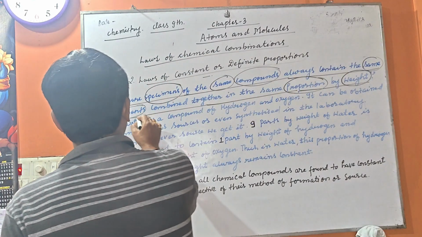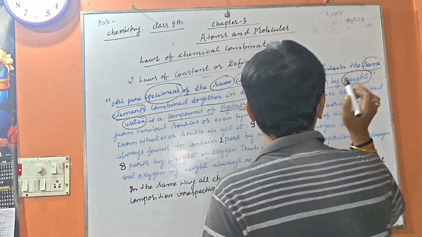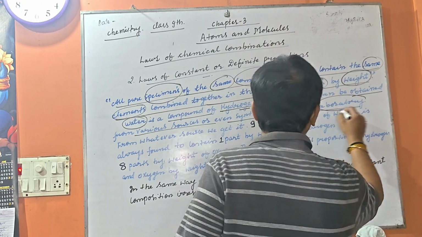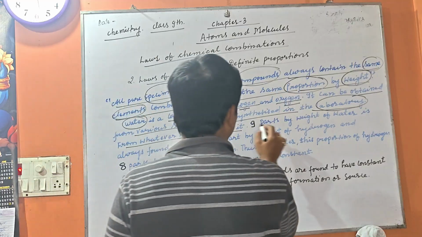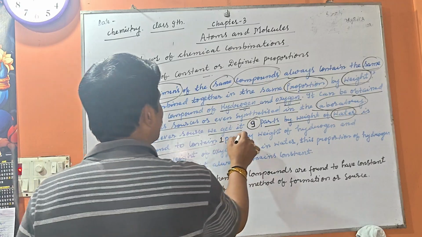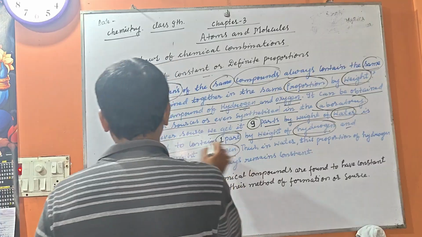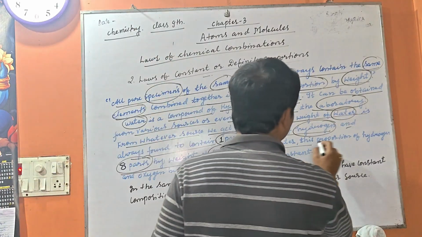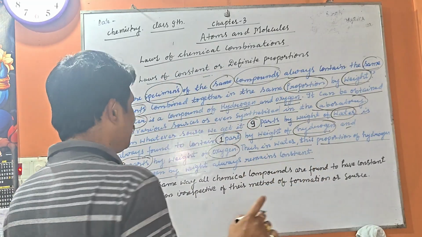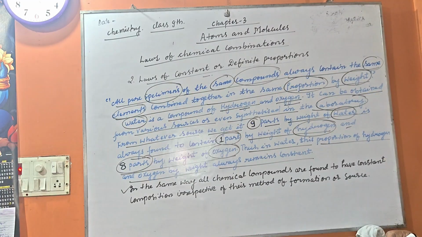Water is a compound of hydrogen and oxygen. It can be obtained from various sources or even synthesized in the laboratory. From whatever source we get it, 9 parts by weight of water is always found to contain 1 part by weight of hydrogen and 8 parts by weight of oxygen. Thus in water, this proportion of hydrogen and oxygen by weight always remains constant.